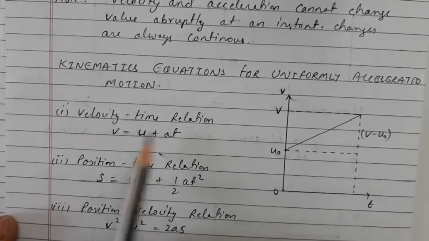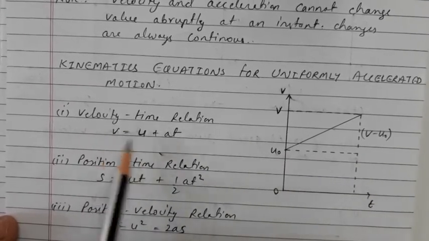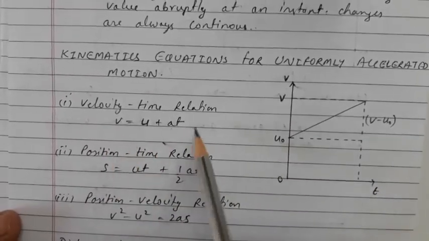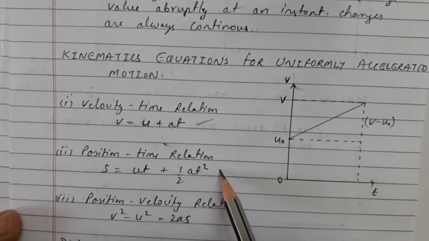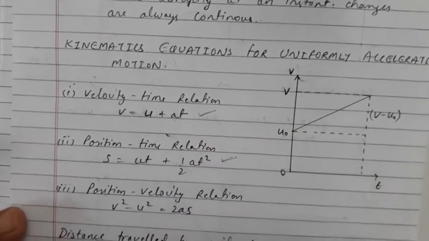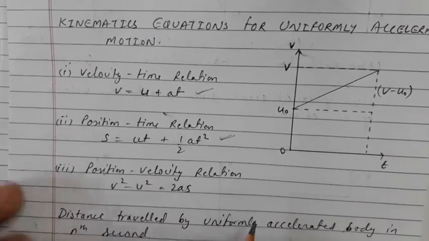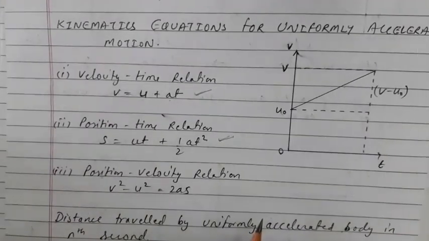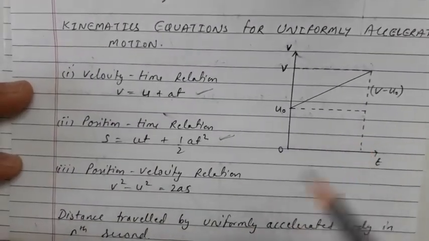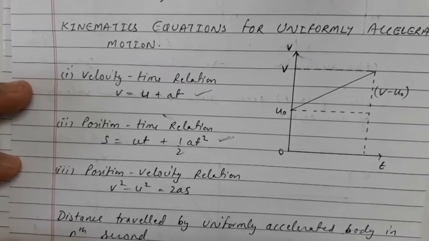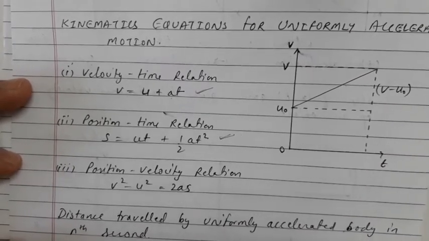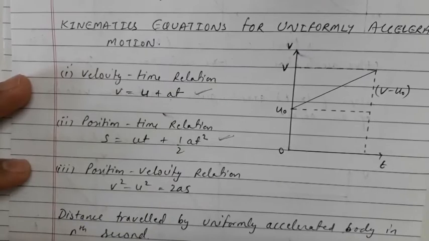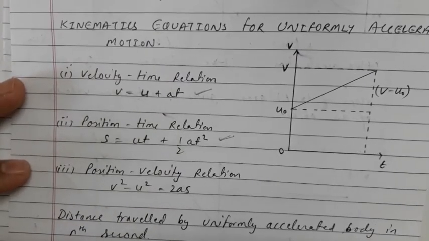So velocity time relation is v = u + at. This equation of motion you have to memorize, and we need to find out the derivation of these equations of motion with different methods, because the graphical method you have already learned in class 9th. In class 11th we'll derive these equations with the help of the calculus method, that means with the help of differentiation and integration.